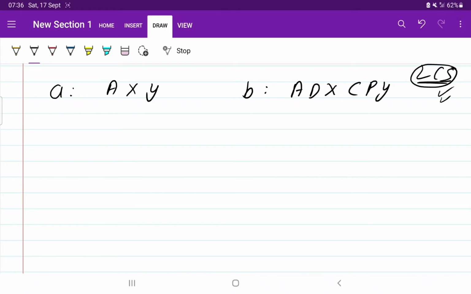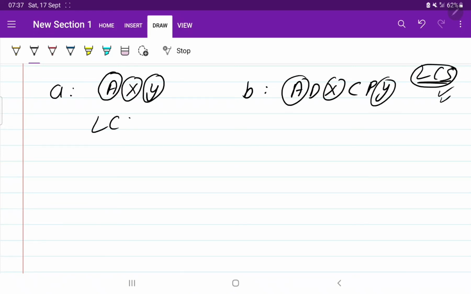So in LCS two strings are given. Perfect. Here also two strings are given. In LCS we will get the length of the longest common subsequence. So let us check what we are getting here. So AXY, AXY. So what will be the LCS of A and B? Means what is the longest common subsequence of A and B? It will be AX and Y.